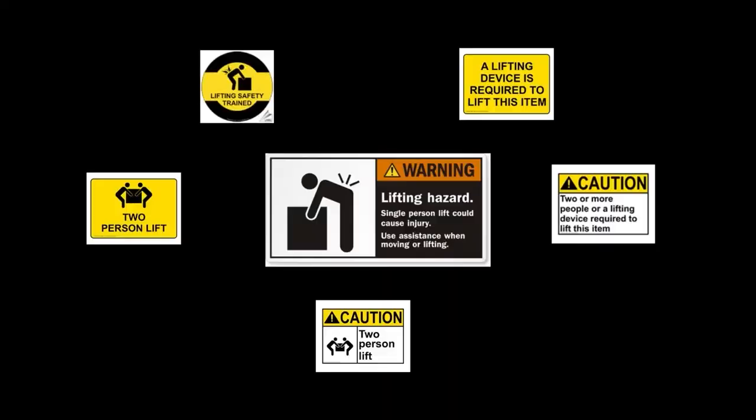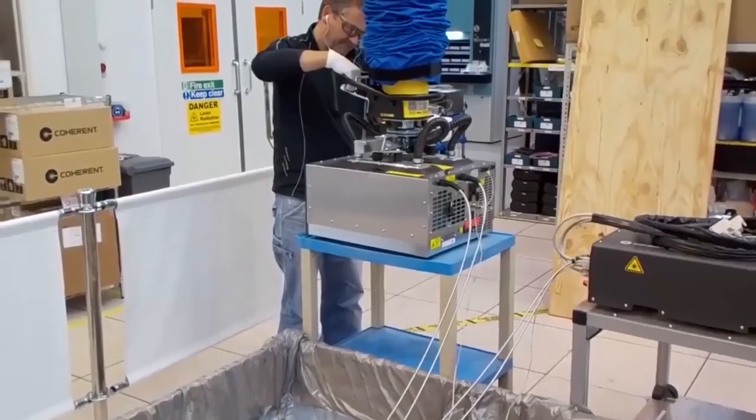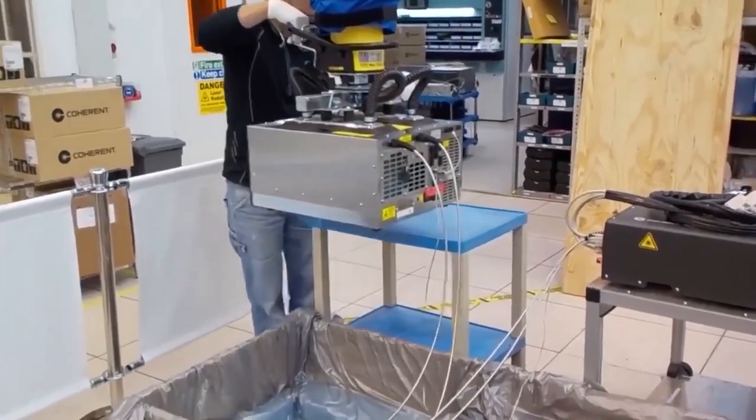See this label here? If you ignore it, that could have easily been your foot or your hand. When you see a label that looks like this, please take it seriously. That's right. Find someone else to help you do a two-person lift, or use the proper lifting devices and always lift safely.